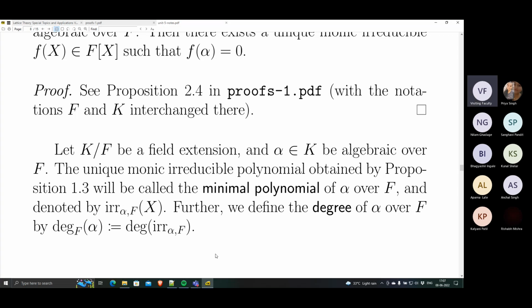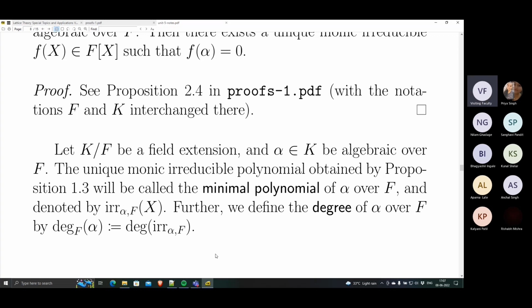Think of this degree as an indicator, a measure of how difficult it is to compute that element alpha. So a degree 1 element is easier than a degree 2 element. A degree 5 element is much harder than a degree 3 or degree 4 element, and so on.